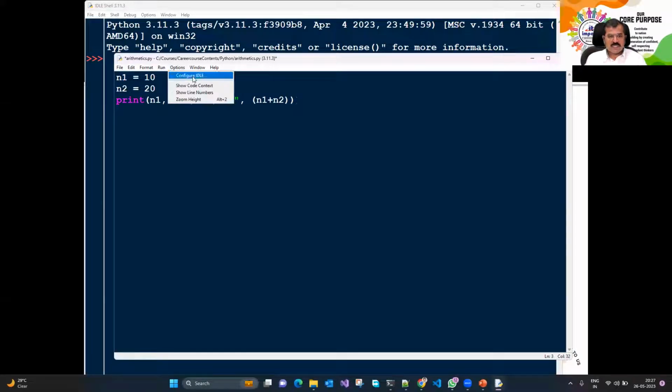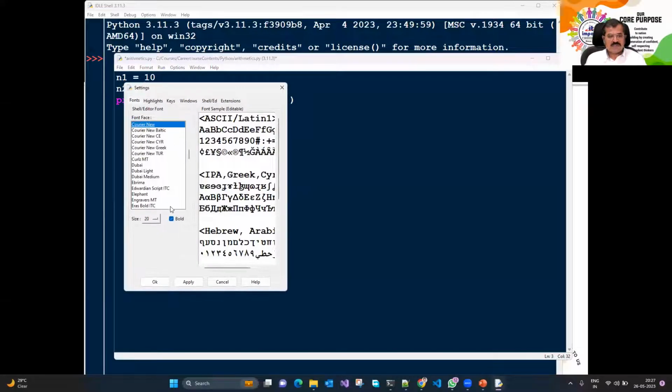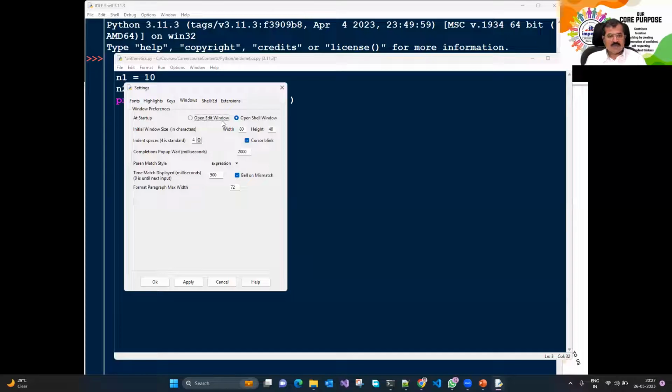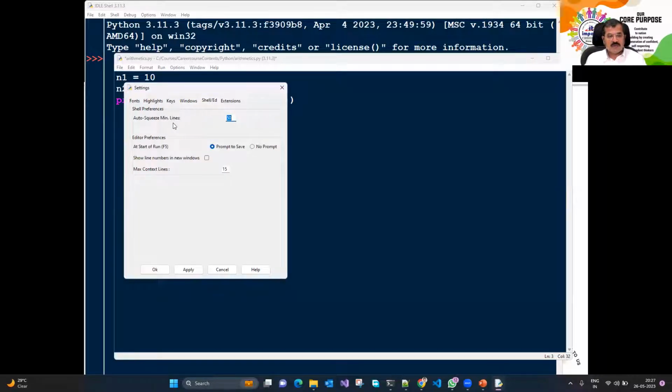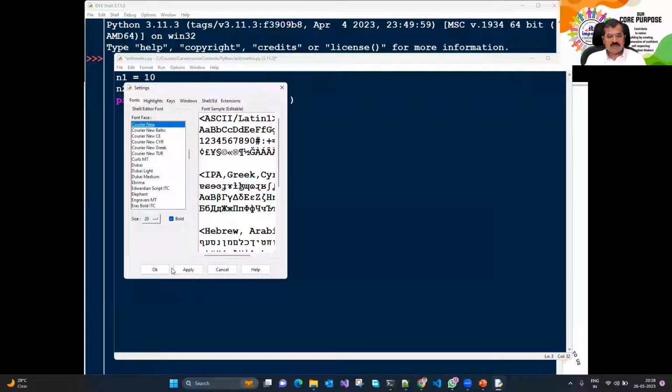Let's also look at Options. It says Configure IDLE. Here there are some options: what is the font, how you would like to highlight things, how much should be the width, how much should be the height, all those things have been given. How much indentation do you need, do you want 4 spaces of indentation, shell auto sequence minimum limit 30, start at start of run F5. So if I press F5, it will save and then run that particular code. And which extension, I have not added any extension. So these are various options that we have.